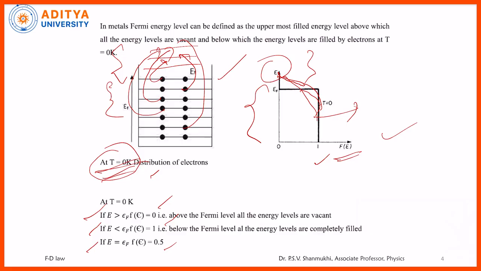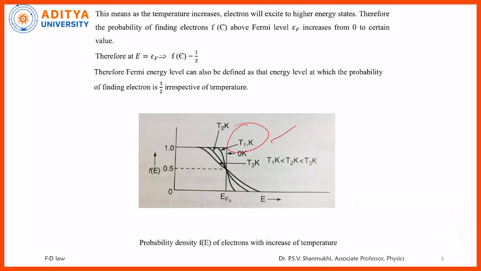So that means as the temperature is increasing, we get different probability curves at T1, T2, T3, and so on. But irrespective of temperature, you take f of E equal to 0.5. What is the equation? f of E is equal to 1 by 1 plus e power (E minus EF) by kT.